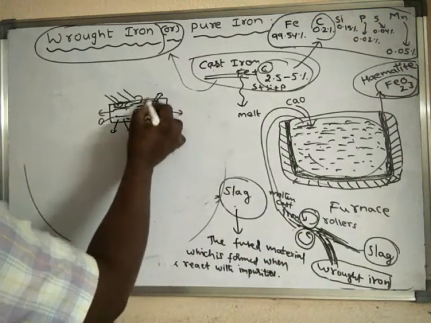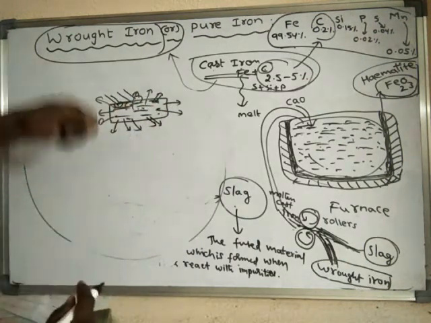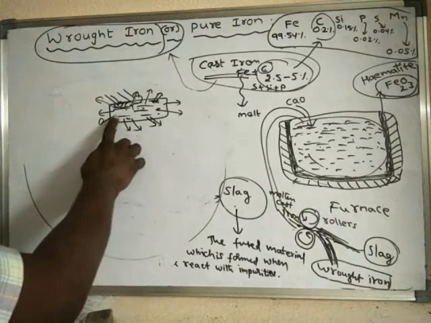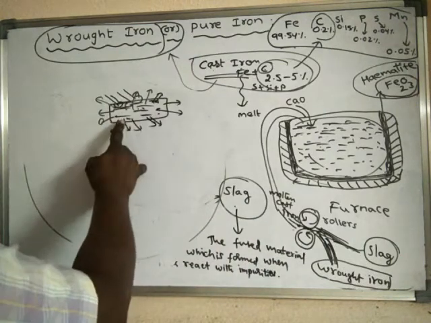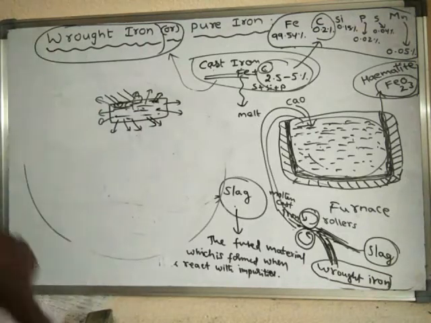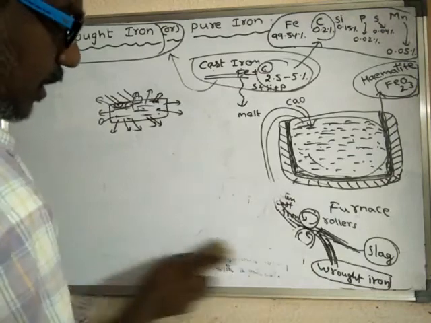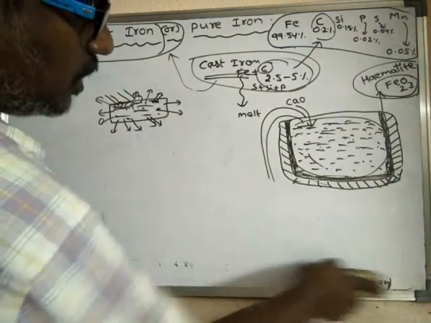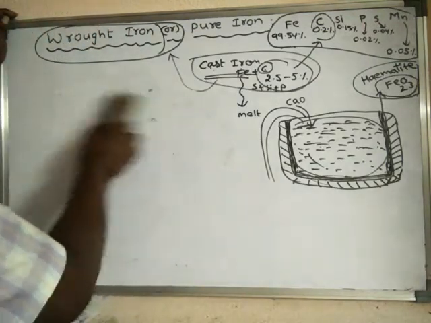The slag which is formed will be squeezed out upon hammering that material. Finally, after squeezing out all this slag, what is the substance left over? The substance left over is said to be wrought iron. In this way, wrought iron can be prepared. It can be manufactured from cast iron upon removing the impurities, reducing the impurities to a large extent.